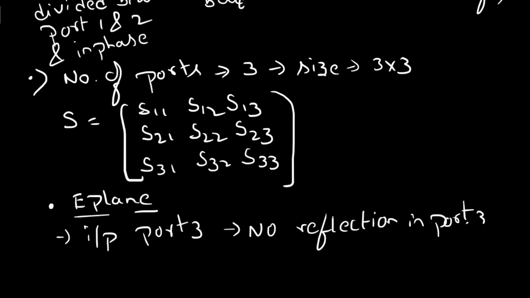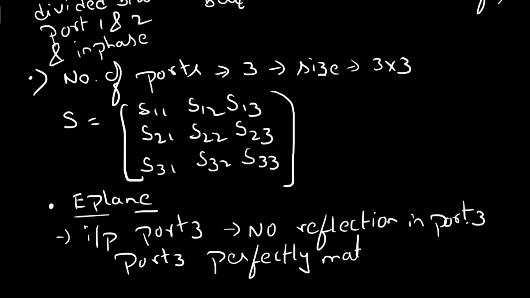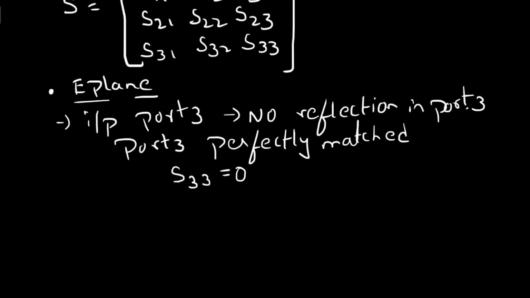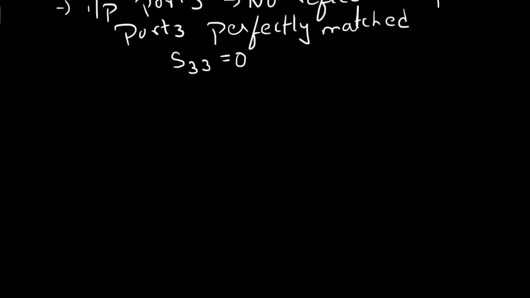Because port 3 is perfectly matched. So if input is applied to port 3, the output obtained from port 3 is no signal, no reflections, which means you can take it as 0. S33 equals 0.